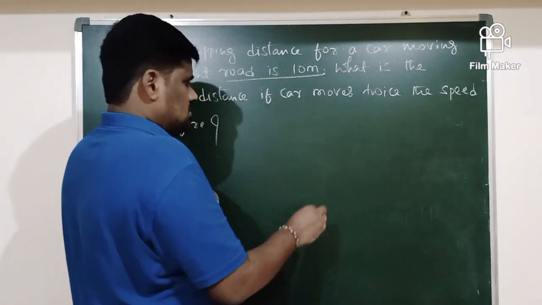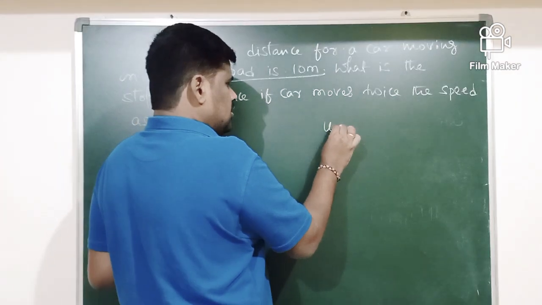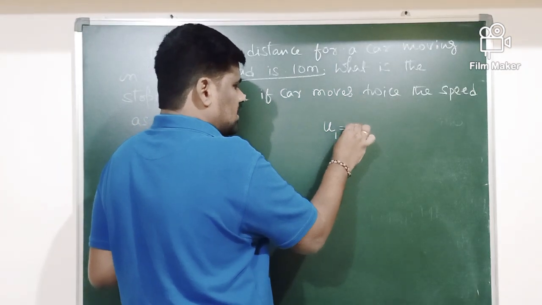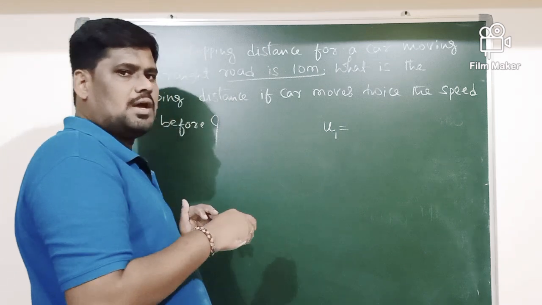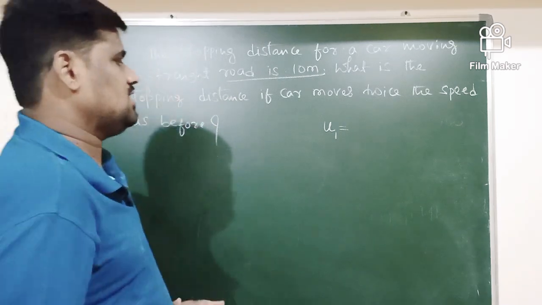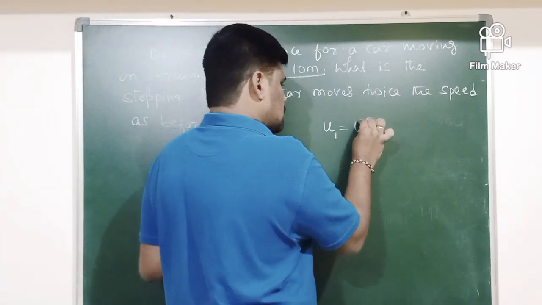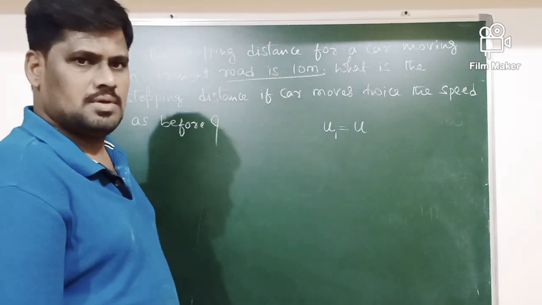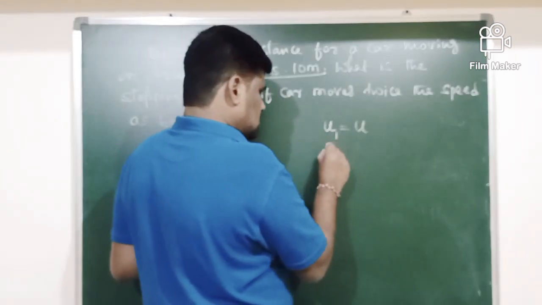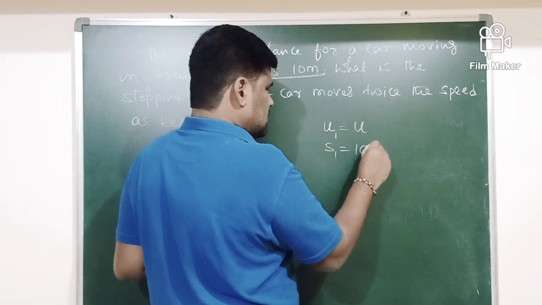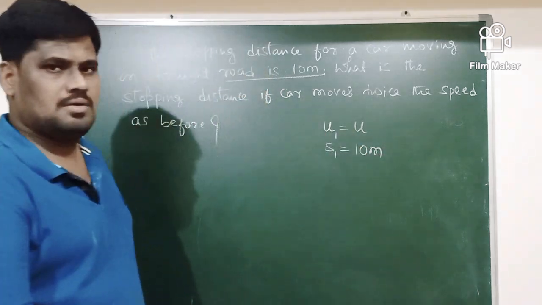The initial speed of the car in the first case is taken as U, and the stopping distance was 10 meter.